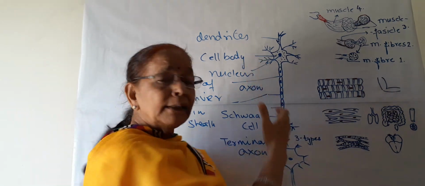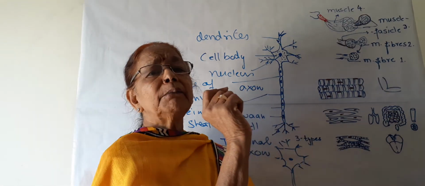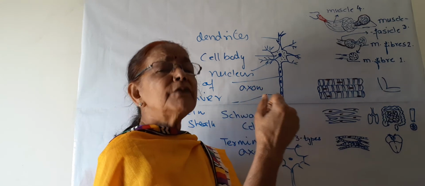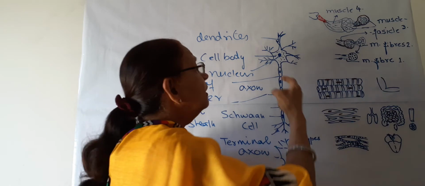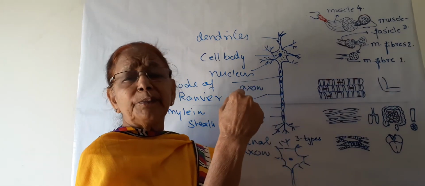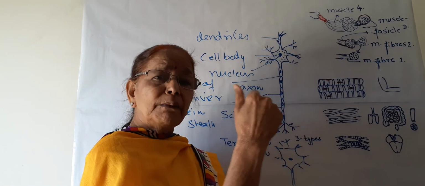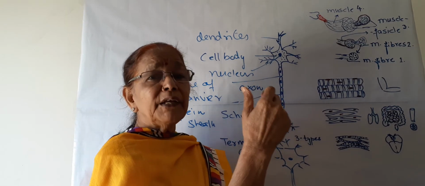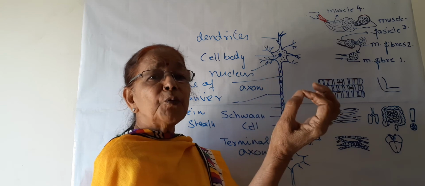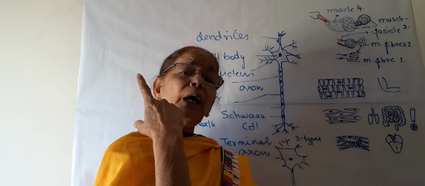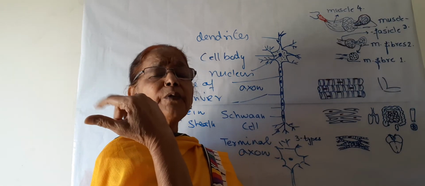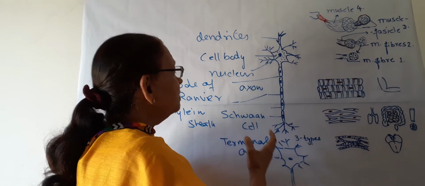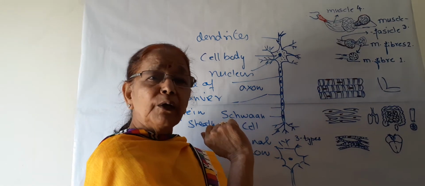Though the length is so much, its diameter is a few microns. So it is very thin, but the length is about 1 meter. Some other neurons are also very long, about 2 feet, 3 feet, which carry stimulus from the hands up to the brain. So they are also very long, though they are very, very thin. So this is about the size of the neuron.